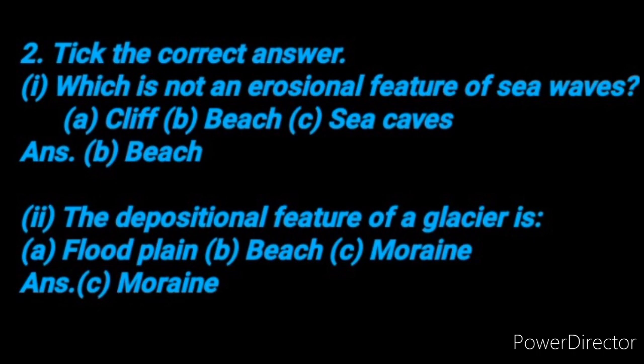Beach is not an erosional feature of sea waves. It is a depositional feature. Second number is, the depositional feature of a glacier is, A floodplain, B beach, and C moraine. So the answer should be C, that is moraine. Glacier moraine is the depositional feature of a glacier.